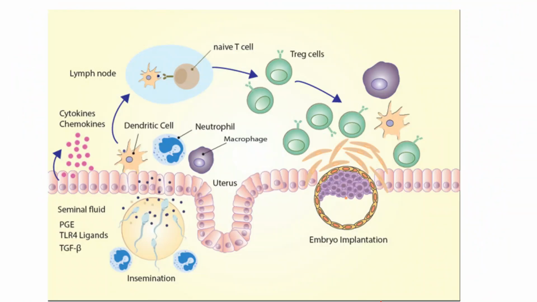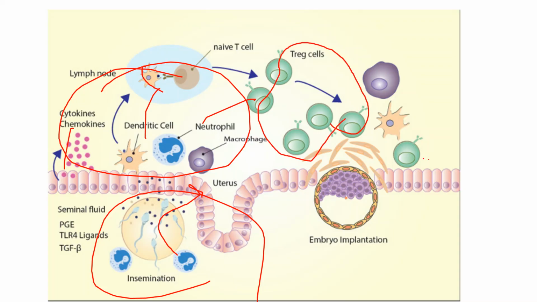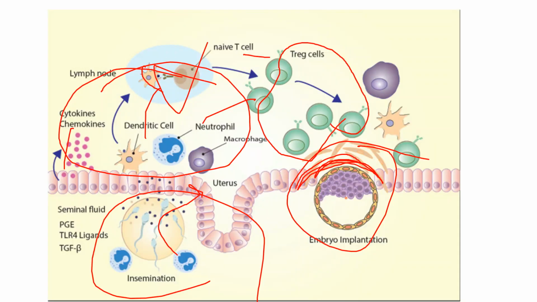In the case of insemination, the sperm will come, and once they bind with the egg, we know that there are different types of cells there, and these will activate dendritic cells. But here we see more T regulatory cells after the embryo implantation happens. These will not activate the T cells. Another point is that they have this layer where we can see there is no MHC2 molecules, so the immune system will not undergo activation.